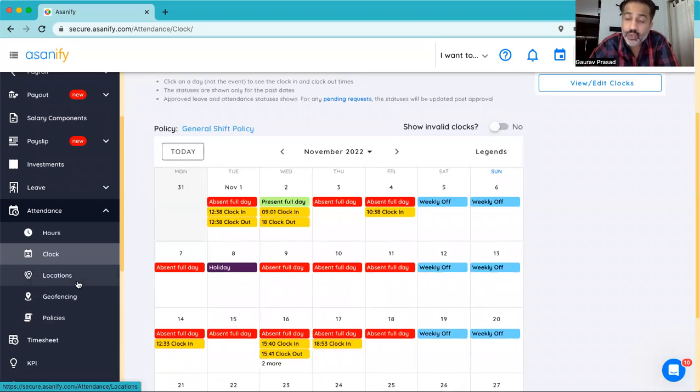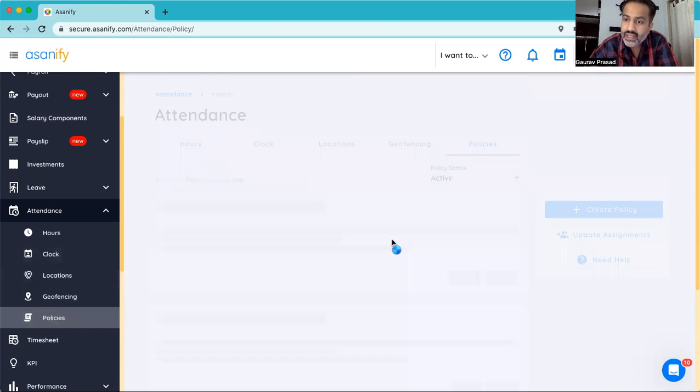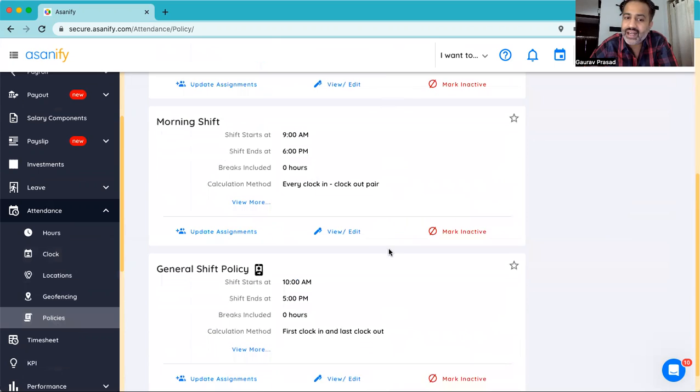Now, many a times you want the employees to be present in a certain location. You want to ascertain whether it is the employee who's been clocking in by either taking a selfie or verifying whether the employee is there or not. So in the policy, you will see that Asanify also allows you to take a selfie-based attendance so that you can authenticate that the employee genuinely was present.